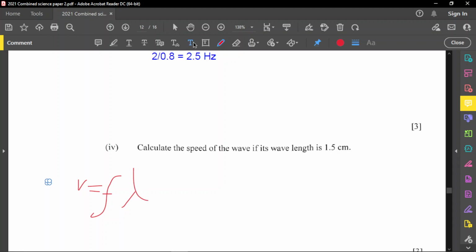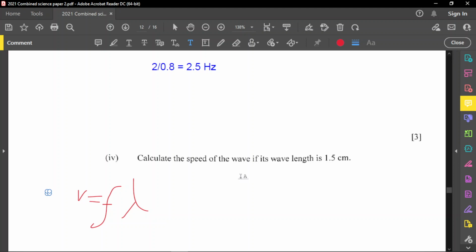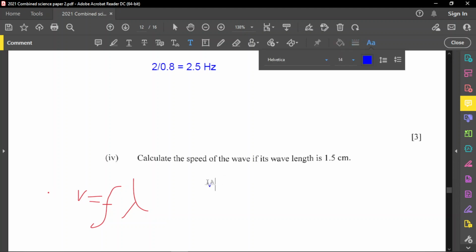So how we're going to work this out now is the frequency, which we worked out up there. Let me go back a little bit more, you're going to see the frequency right there is 2.5. So the speed now is equal to 2.5 multiplied by the wavelength, which is 1.5 given here. And so this gives us 3.75. So it's 3.75, and this is going to be in centimeters per second.